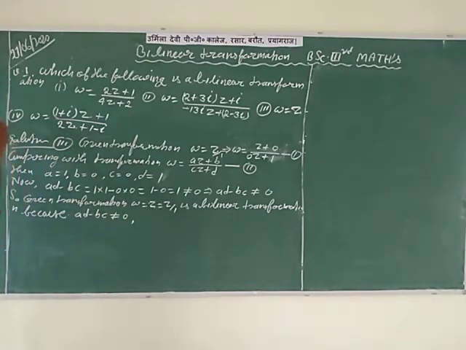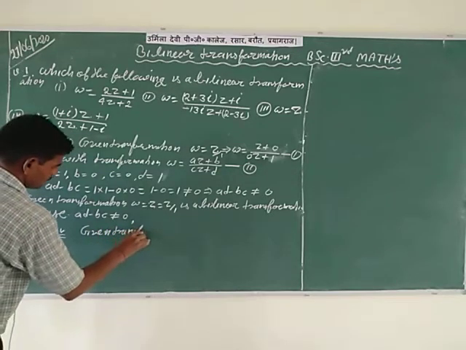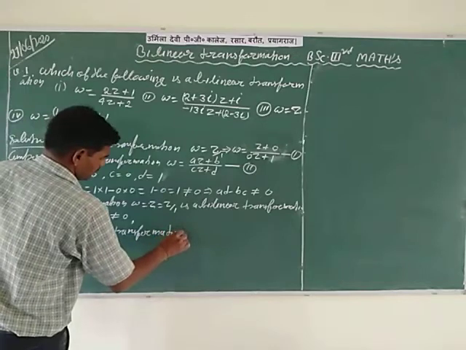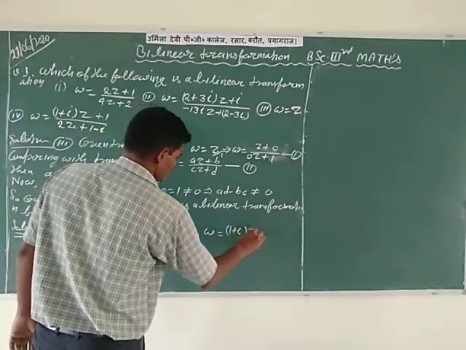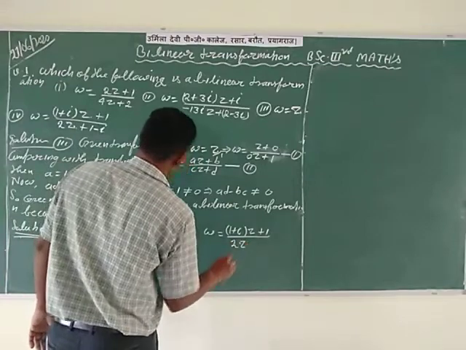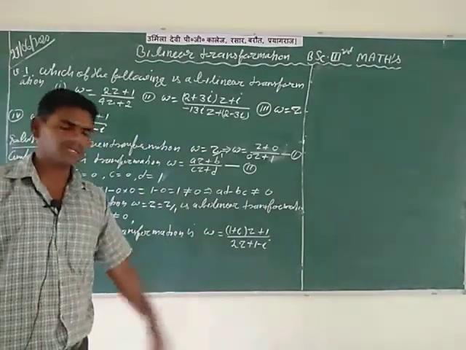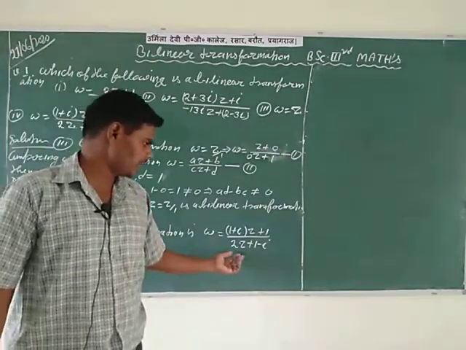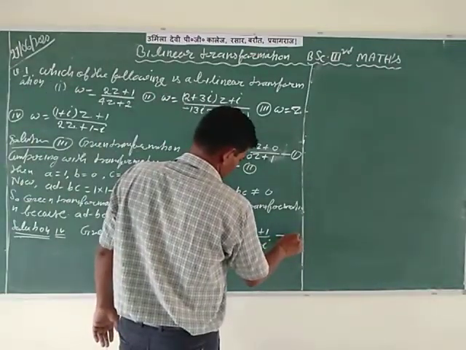In the same way, consider the question fourth and its solution. Question fourth: the given transformation is W is equal to 1 plus I times Z plus 1 divided by 2Z plus 1 minus I. This is represented by equation first, same as in questions first, second and third.